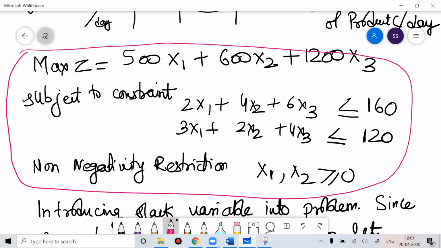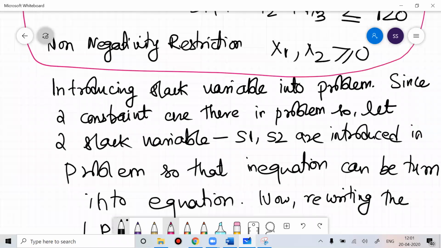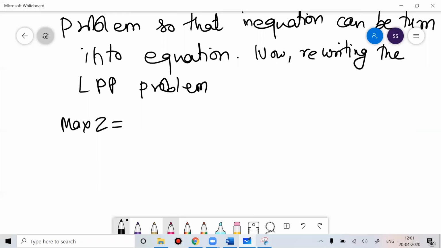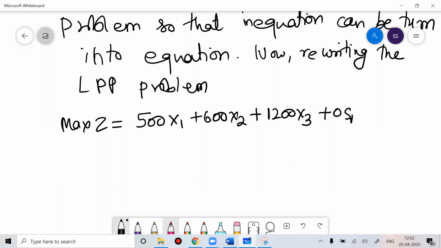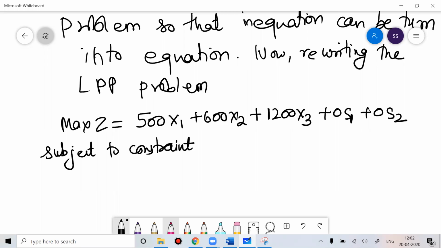Once you're done with writing this equation, I'm rewriting it: maximum of Z is equal to 500 x1 plus 600 x2 plus 1200 x3. Here you are introducing two slack variables, so plus 0 s1 plus 0 s2, subject to constraints.